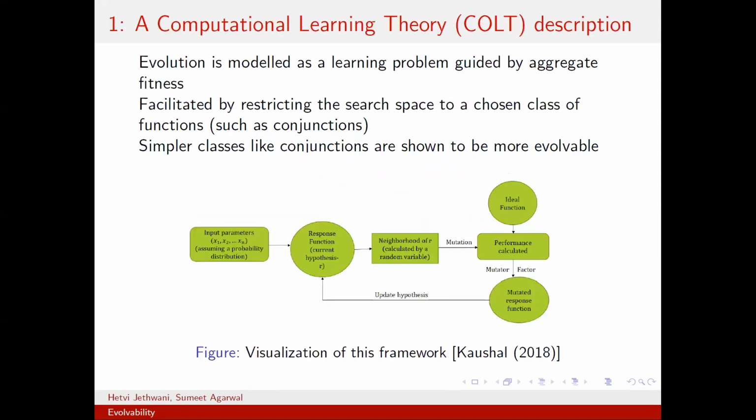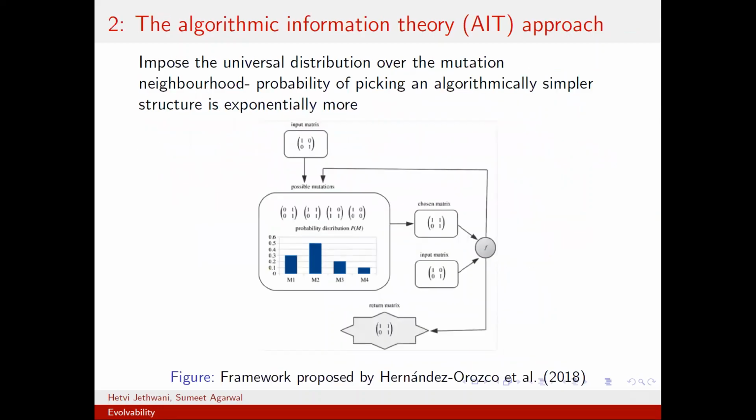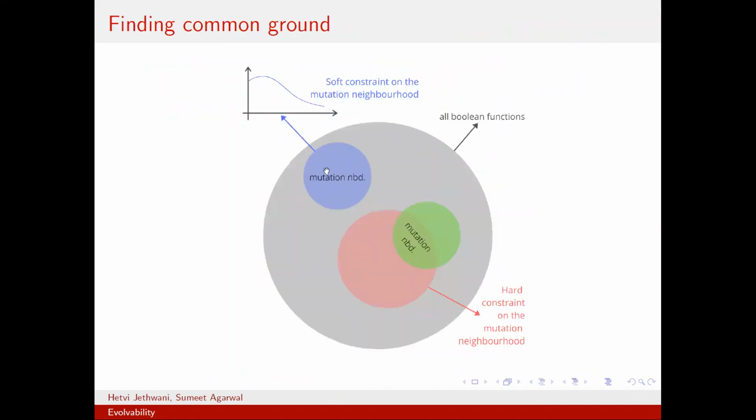In the first setting, evolution is modeled as a learning problem guided by aggregate fitness. The constraint here is restricting the search space to a chosen class of functions that we are evolving to. So simpler classes like conjunctions are shown to be more evolvable than more complex classes like parity functions. The second setting imposes the universal distribution over the mutation neighborhood, which means that the probability of picking an algorithmically simpler structure is exponentially more. So we are essentially biasing the genetic algorithm towards simplicity by imposing a probability distribution on the mutation neighborhood. This probability distribution can be thought of as a soft constraint on the neighborhood, whereas in the Boolean setting, we have a hard constraint on the mutation neighborhood, because it is a yes-no type of thing: it is either in the function class or it is not in the function class.